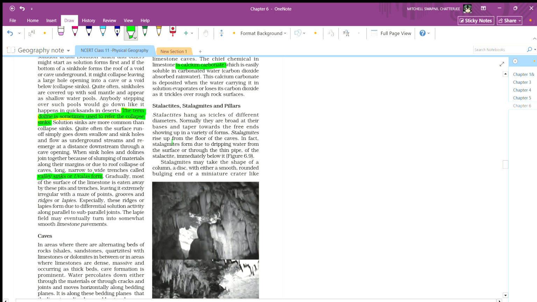Stalactites, stalagmites, and pillars. Wow, this is very beautiful.